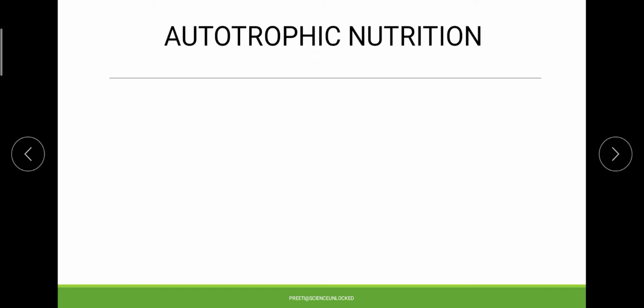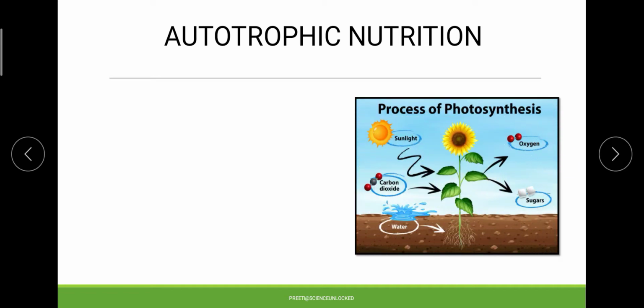But the very first thing that we are tackling over here with reference to modes of nutrition is a little bit of detail about autotrophic nutrition. Whenever we talk about the autotrophic mode of nutrition, the very first thing that comes to our mind is plants and the process of photosynthesis. We all know the term photosynthesis is basically the process where plants make their own food, synthesizing it with the help of sunlight.